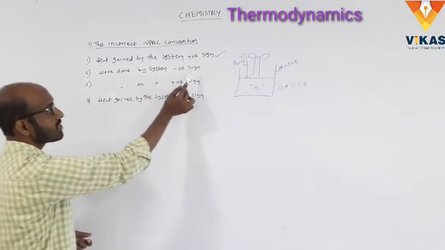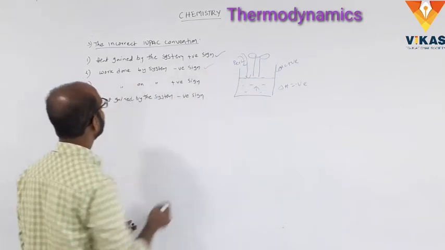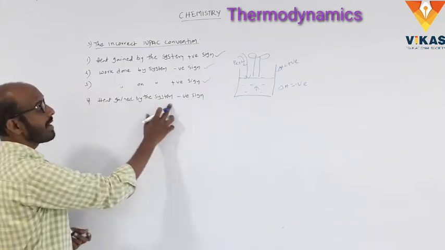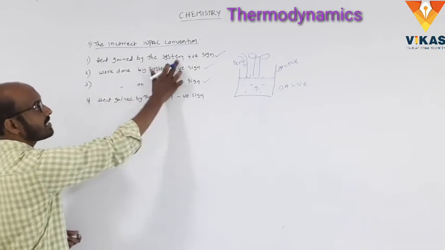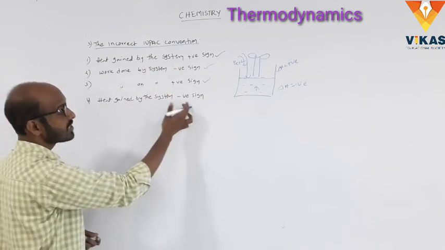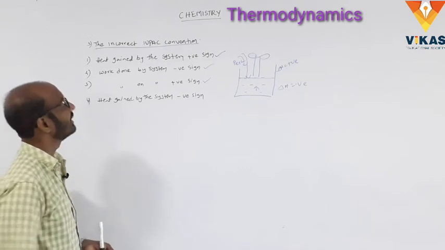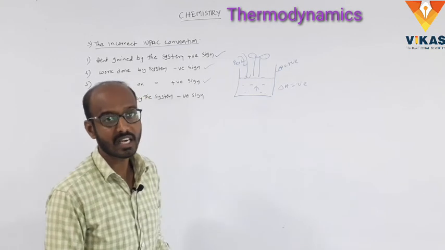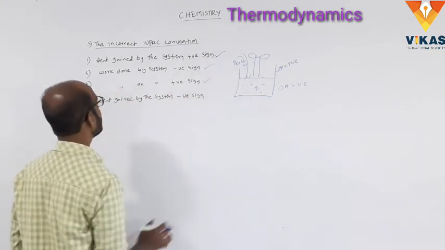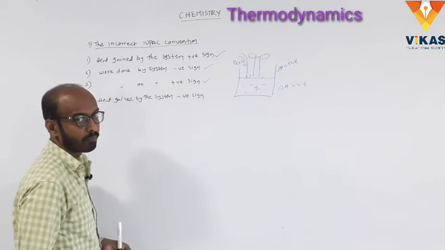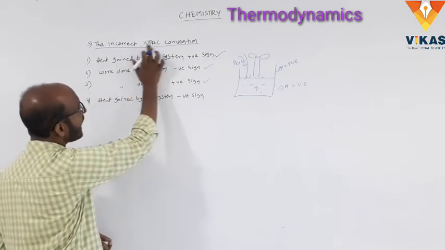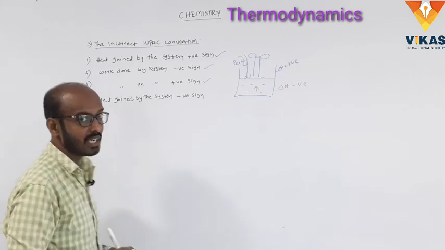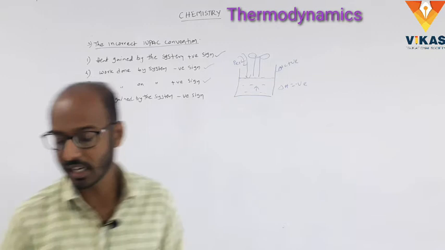Okay, here the work done by the system, negative sign, this is correct. And work done on the system is called positive sign. Clear? Heat gained by the system, here are two answers, positive sign and negative sign. We know heat gained by the system is the positive sign. So which one is the correct? Heat gained by the system as positive is correct. So heat gained by the system as negative is wrong. That question asks for the incorrect IUPAC convention, that is heat gained by the system with a negative sign. Clear? Okay. Next one.